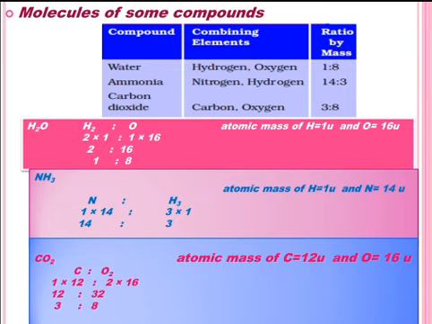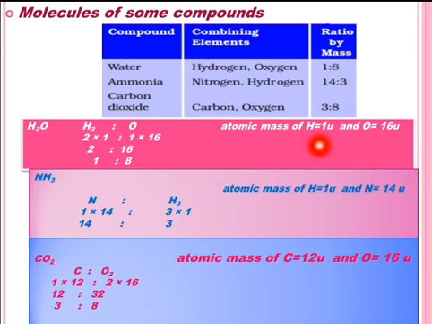Students, in the previous lecture, we discussed how to calculate the ratio by mass of elements in their compounds. Let us revise once again. To find the ratio by mass of molecules of compounds like water: in water there are two atoms of hydrogen and one atom of oxygen.